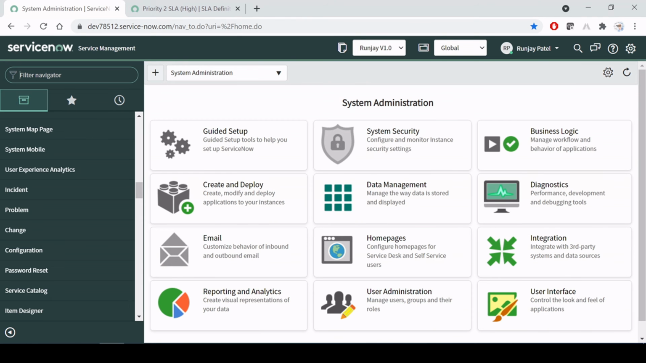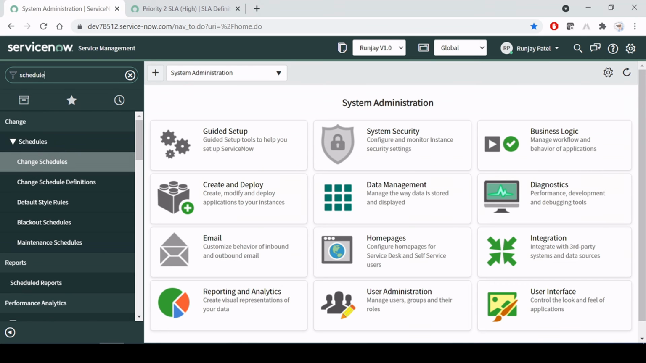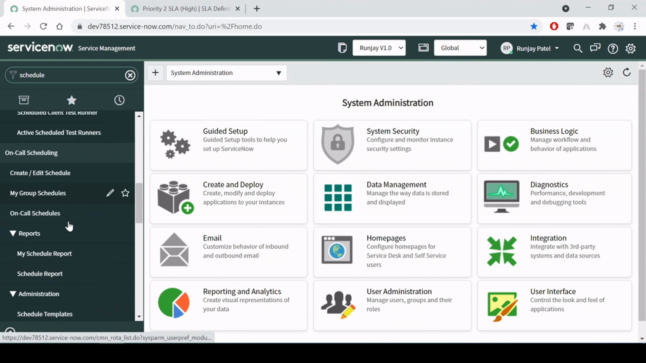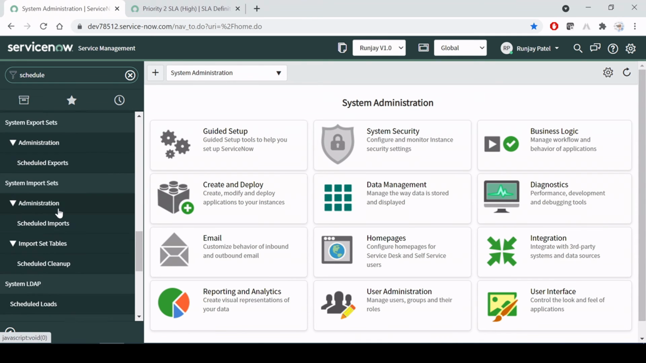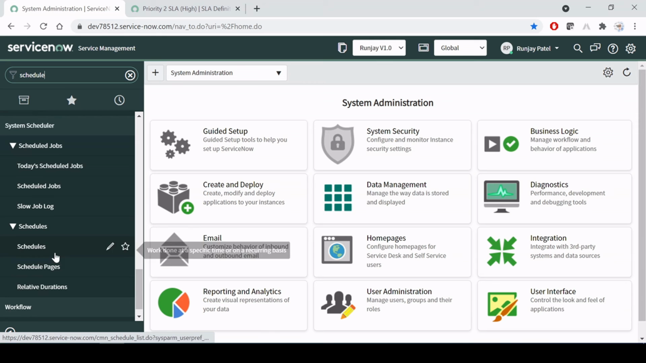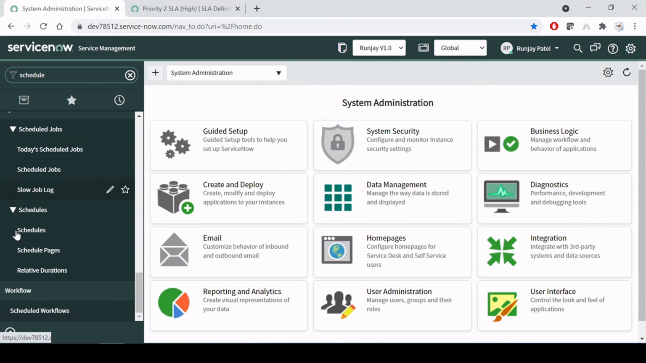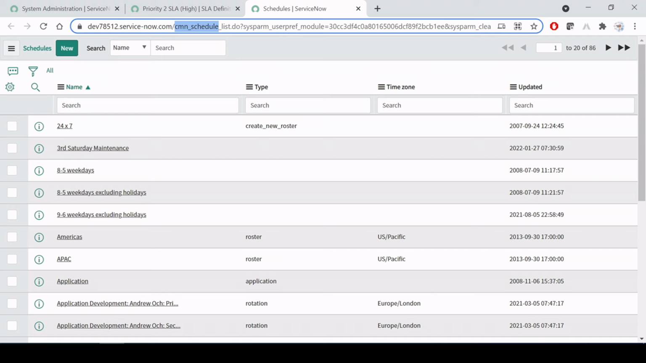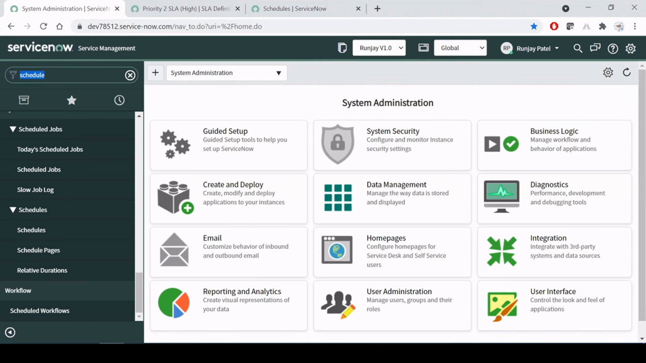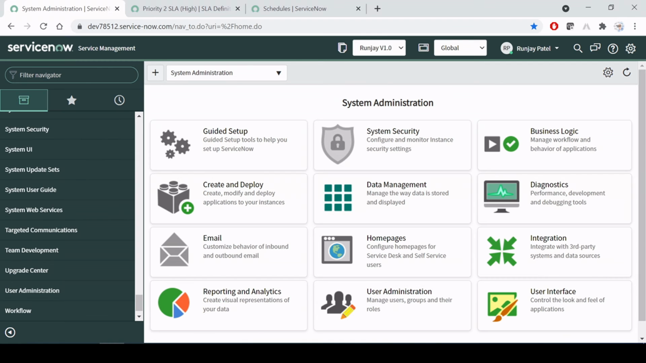So now come to the left navigation and look for schedule. Under System Scheduler, under Scheduled Jobs, you can find Schedules over here. Under Schedules you can just open this link. This will give you the same link, and if you don't know the module name, then you just type the table name in the left navigation panel, right?